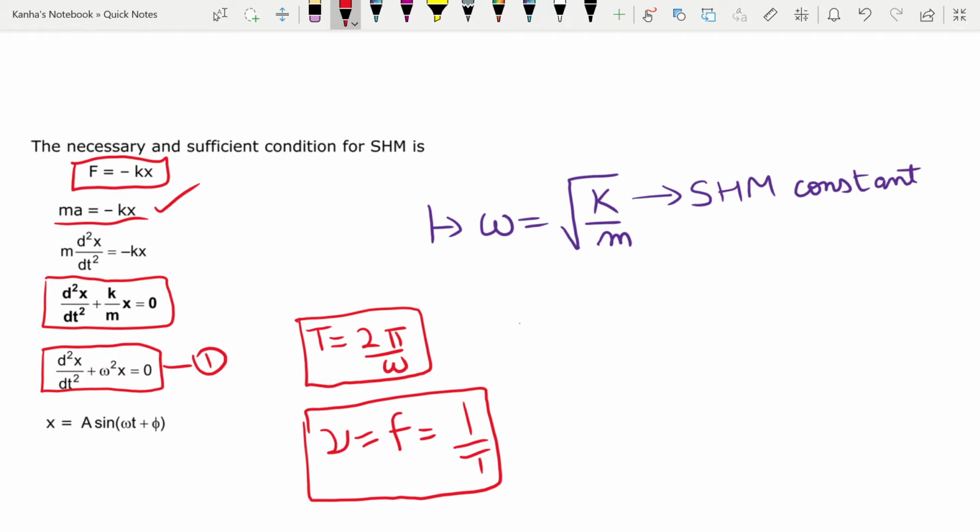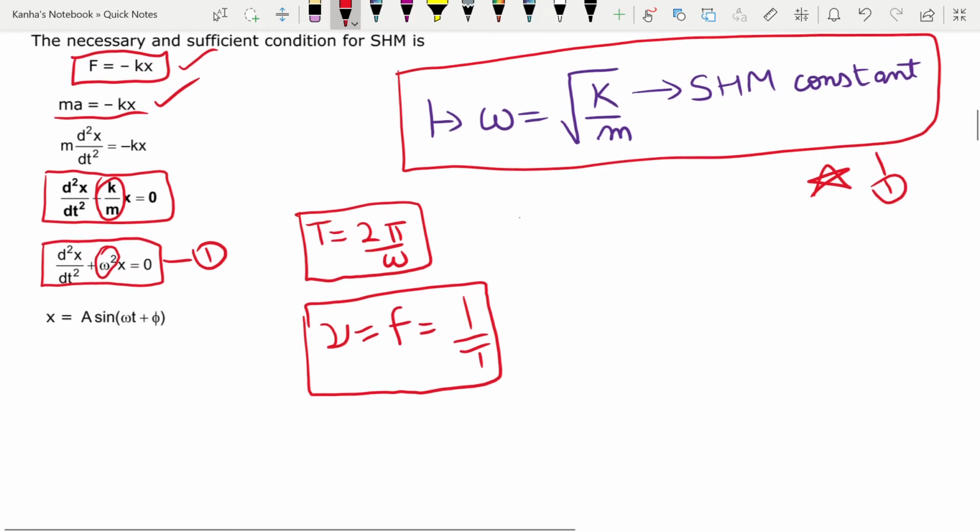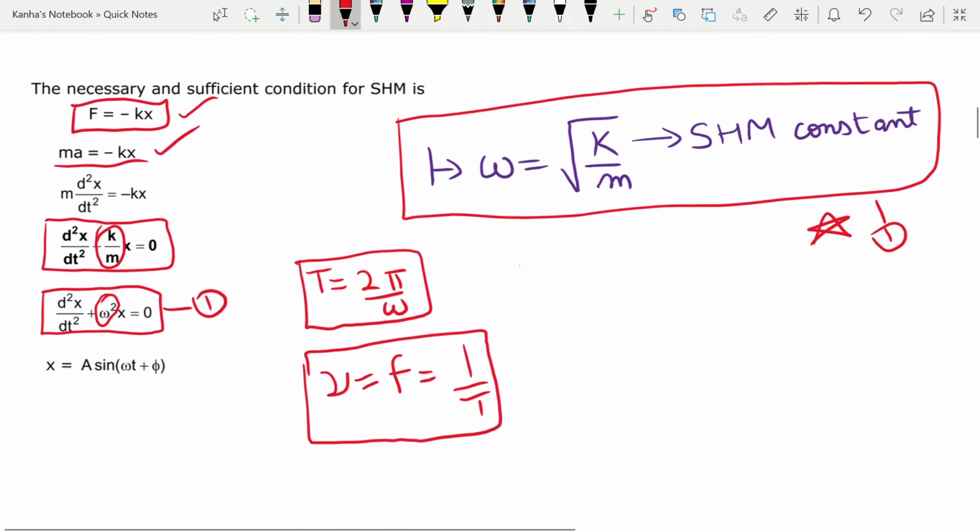So in this equation you can easily see what omega square stands for. From here it comes that omega square is equal to k by m, so omega is equal to root of k by m. You should note this one down. Time period and frequency, I think you already know about these things, so there's no real point to note these down. So let's talk about the displacement.